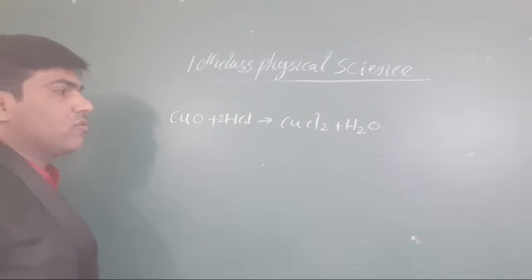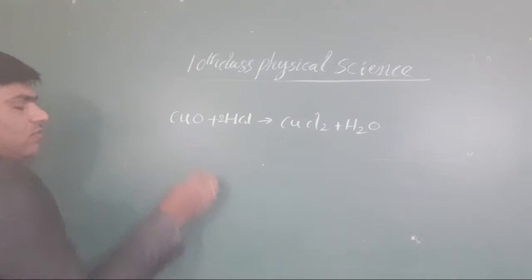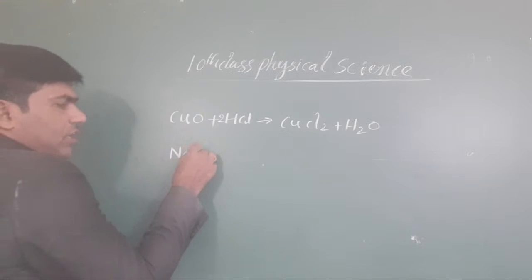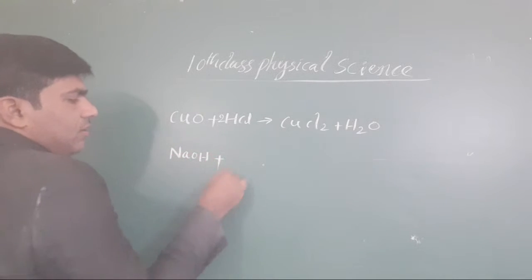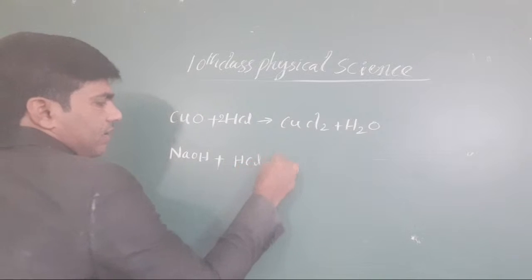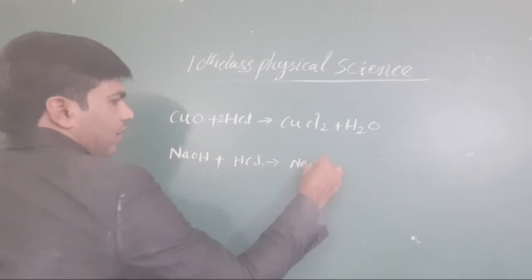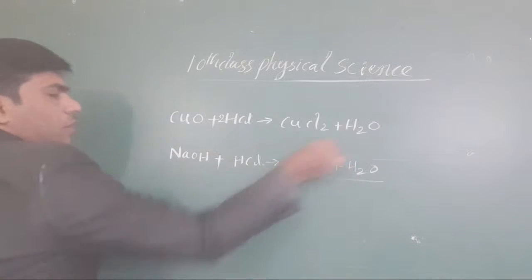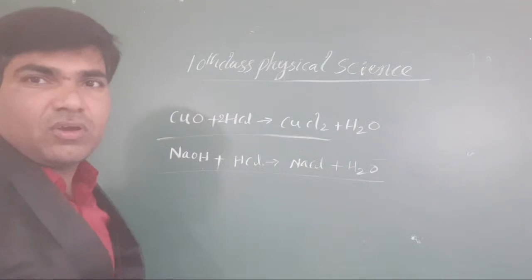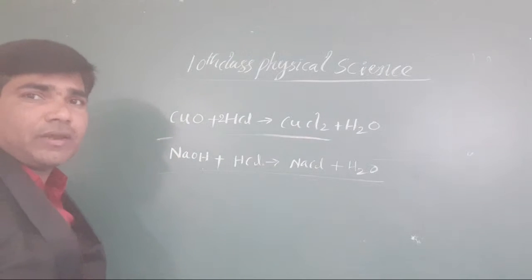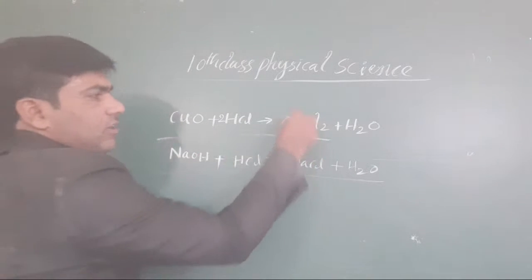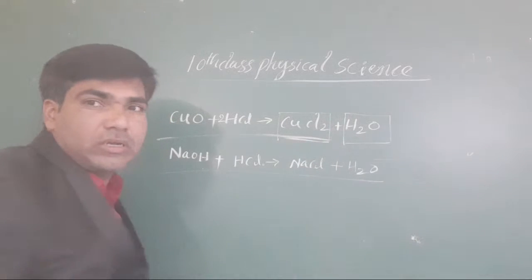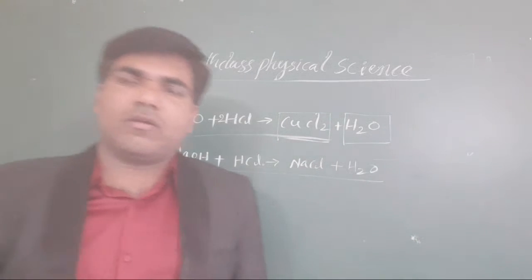Now it looks like this. Take a base: suppose NaOH is combined with HCl. It gives NaCl plus water. Compare these two equations. Here the copper oxide is combined with HCl, and it forms a salt as well as water. Salt as well as water.